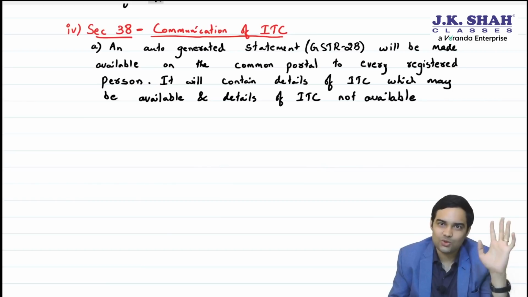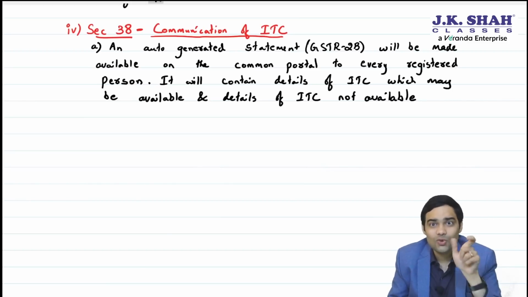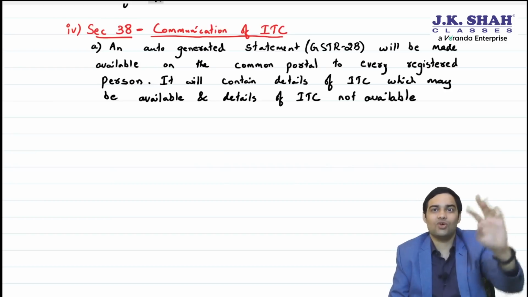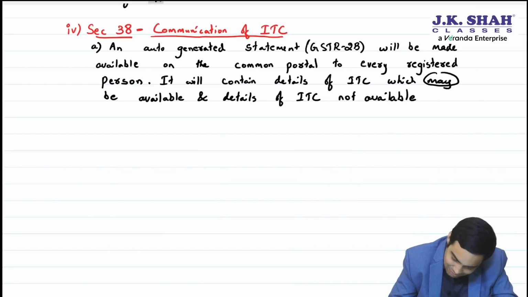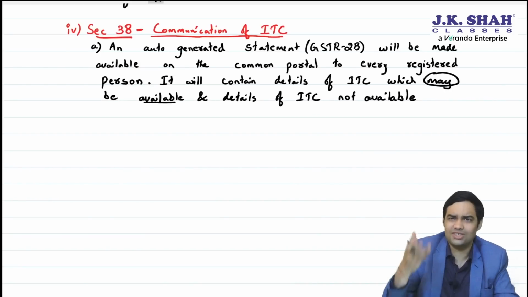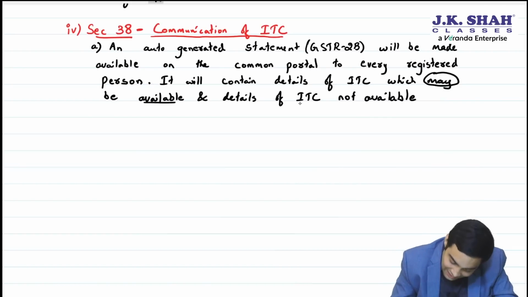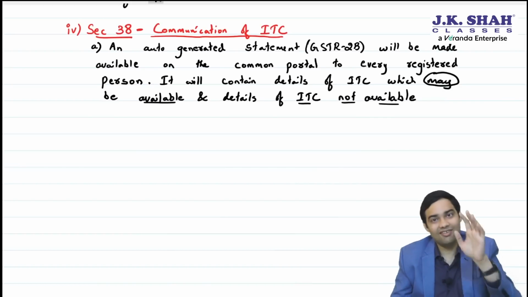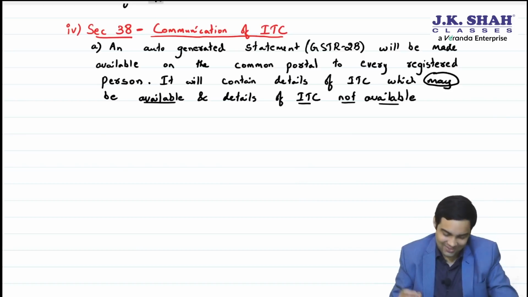Out of that, you can choose what is eligible, what is not eligible. And they will also give you something which is not available for sure. First class. You see the wordings here, which may be available. We don't know. You check whether it is available or not. And ITC which is not available, they will tell these are not available. Clear? Okay.